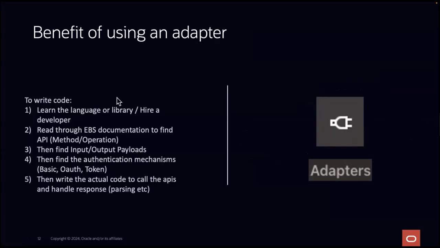Why? If you wanted to call an API, and this is considering you don't have any sort of developer or library or language experience, you would have to learn the language. Or if you know the language, let's say you want to do this in JavaScript, you need to learn a library to call the API, right? Or you have to hire a developer. Number two, you have to go and find the EBS documentation, find the APIs, understand if it's a get call, it's a post call, what sort of methods, operations are supported. Then the next step is to find out all the input payloads, all the output payloads, like what I need to send to it, what's going to come out.